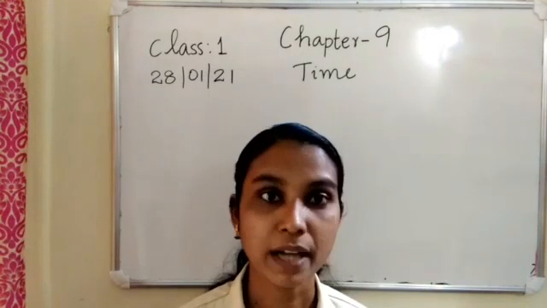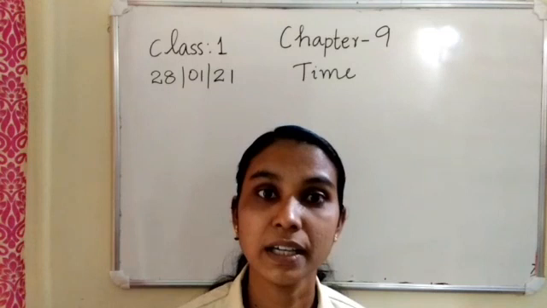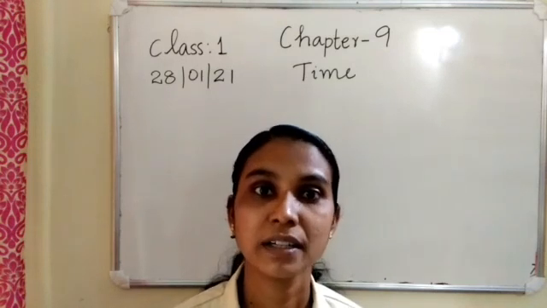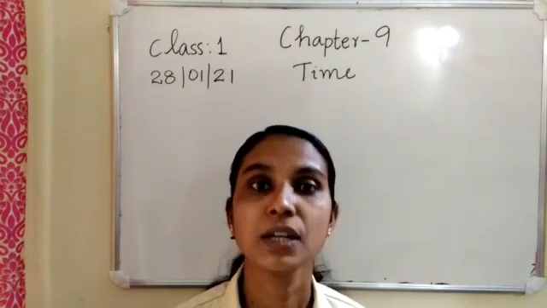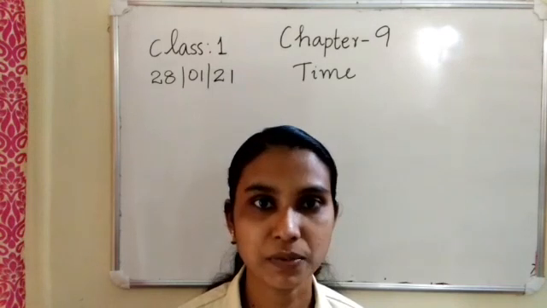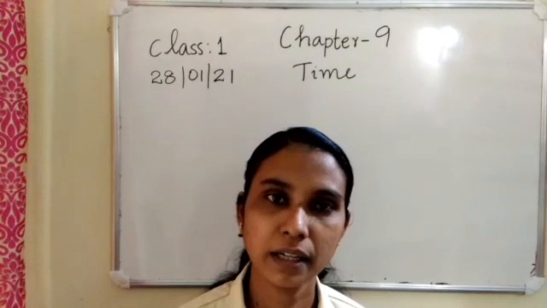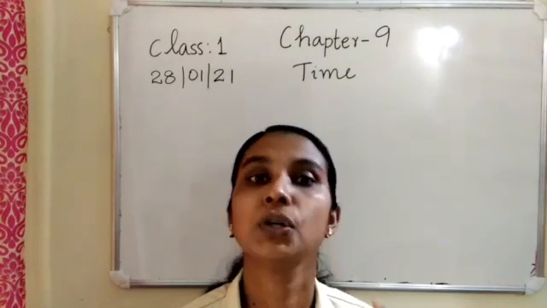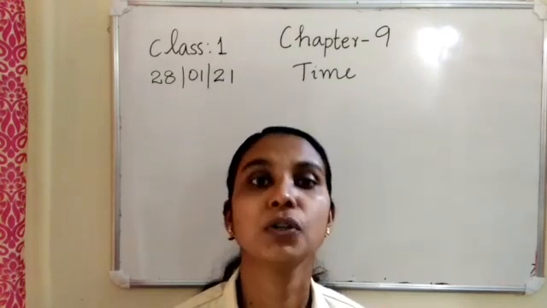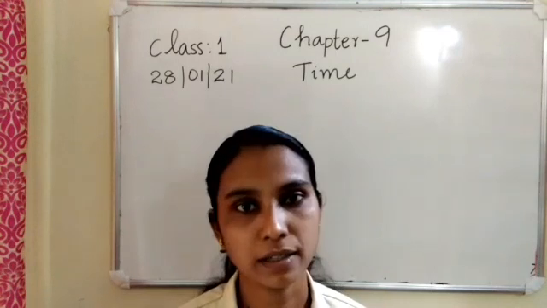Okay. And do you know which year this is? This year is 2021. How many months are there in a year? There are 12 months in a year.